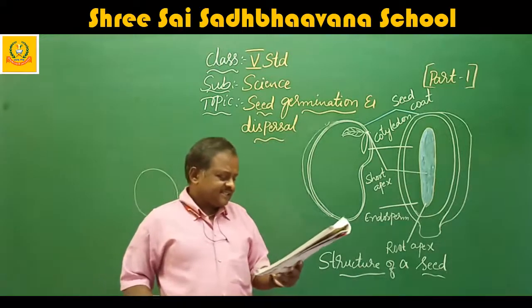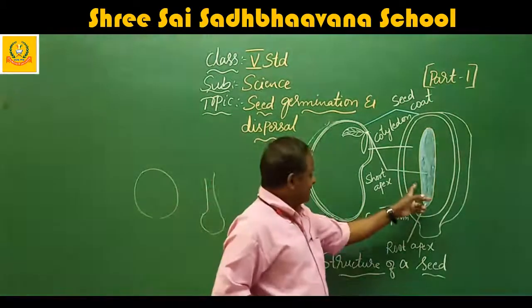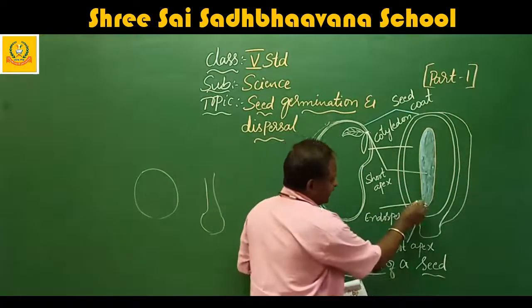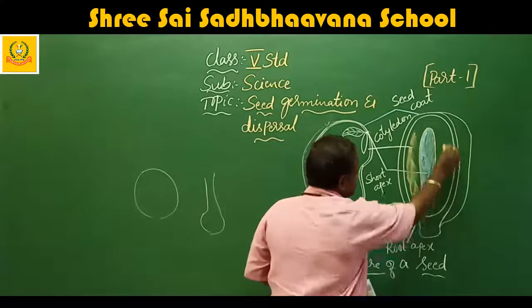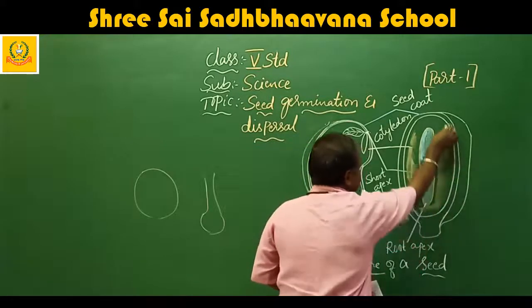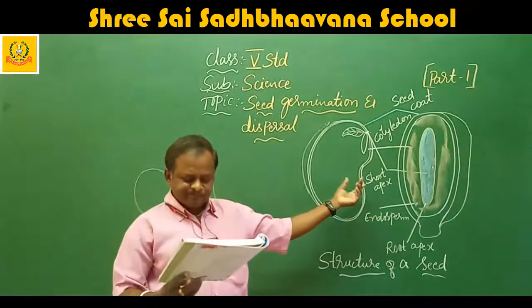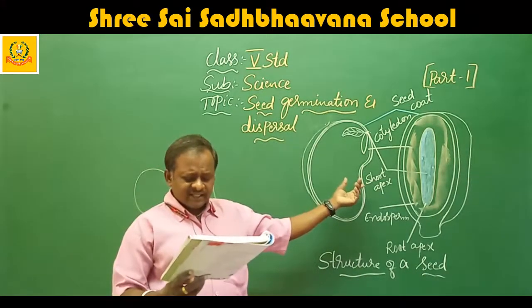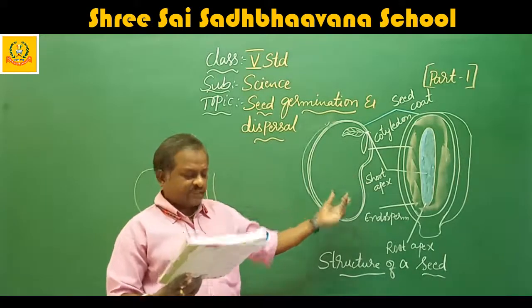The seed has its own food supply, the endosperm. See here, I have written endosperm. This full part is called the endosperm, and the seed uses it for growing. The cotyledons, or seed leaves, absorb the food in the endosperm and transport it to the embryo.